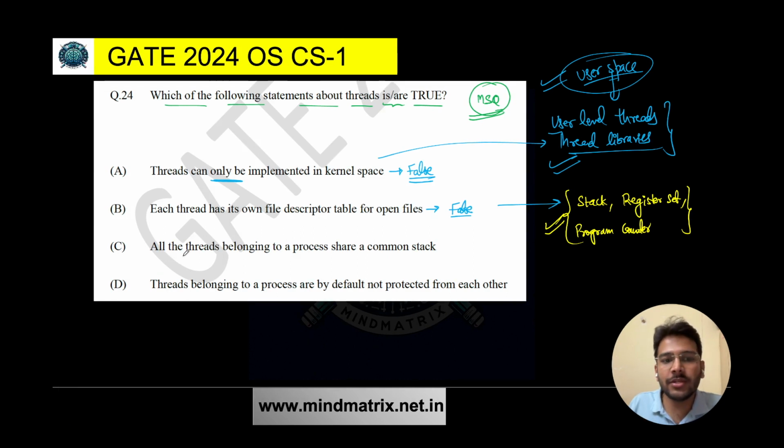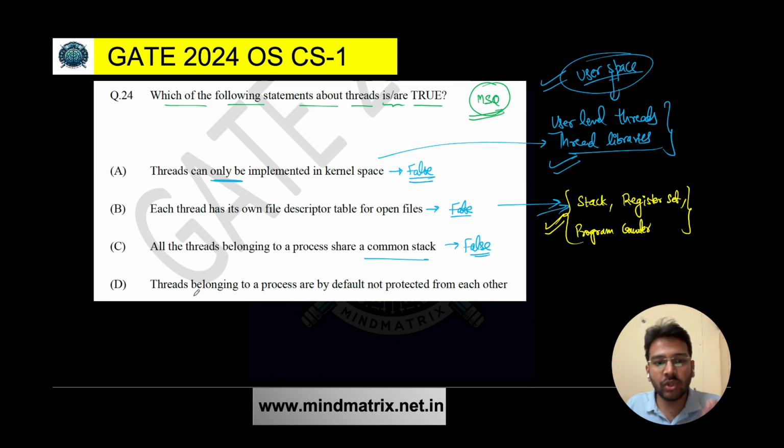Now, option C says all the threads belonging to a process share a common stack. Is this true? Just now I have explained to you that each thread has its own stack, but here it is saying that they have a common stack. So this is also false. This one is false as well.